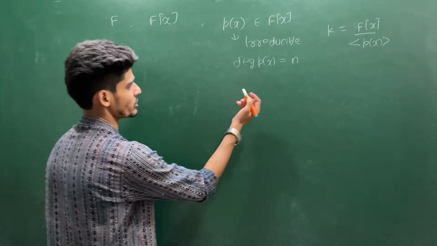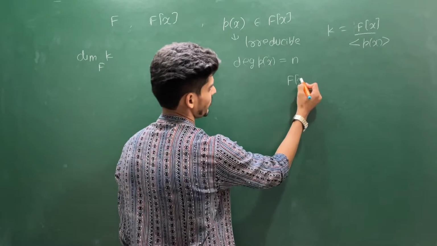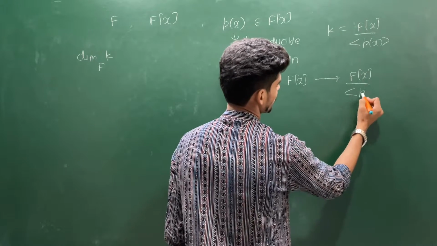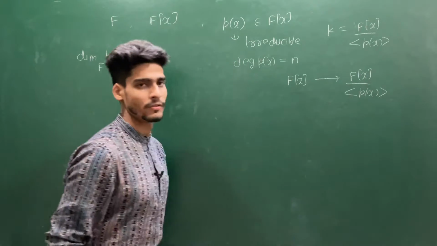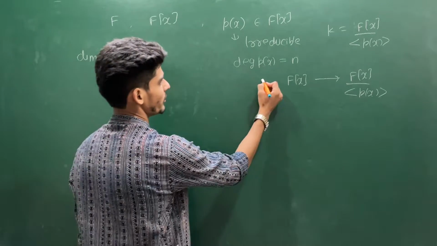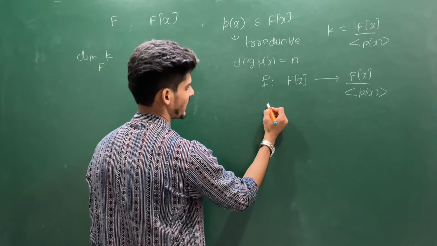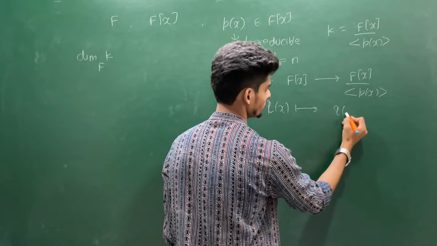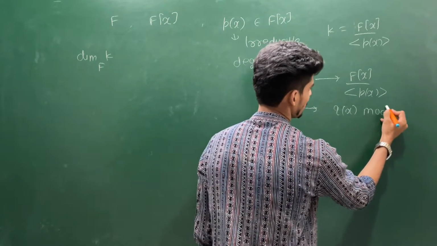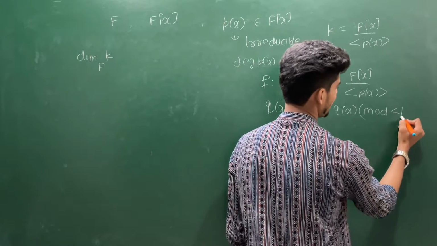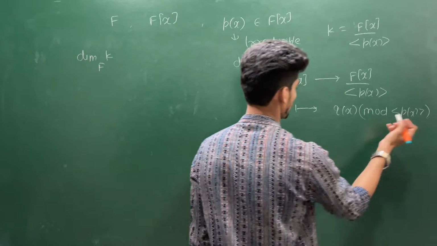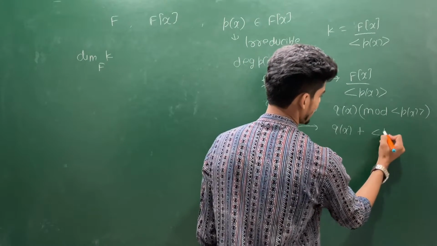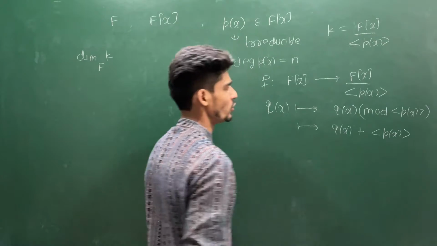See, we have this situation. We have this natural map from F[x] to F[x] modulo the ideal generated by P(x). We can assume this to be F, and this sends a polynomial Q(x) to Q(x) modulo the ideal generated by P(x), or you can write it in this format: Q(x) plus the ideal generated by P(x). You can write both expressions.